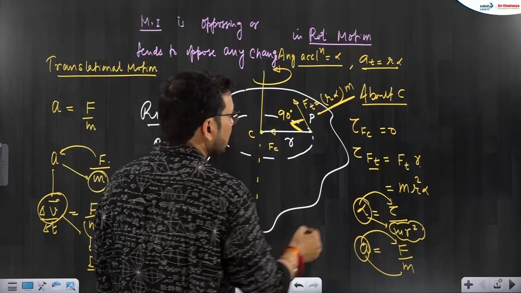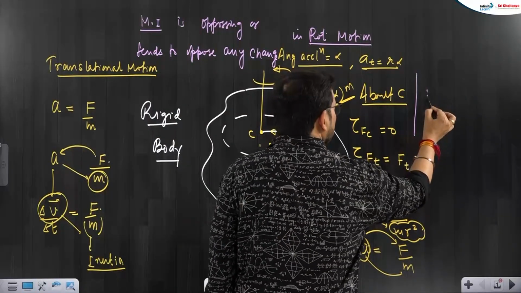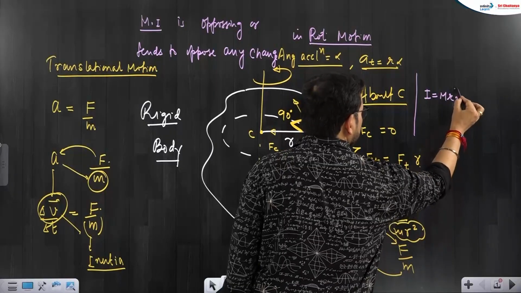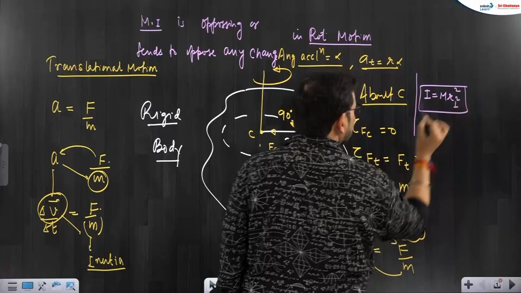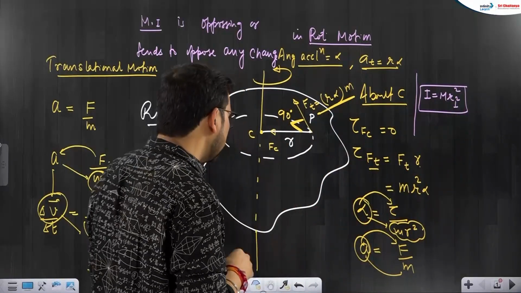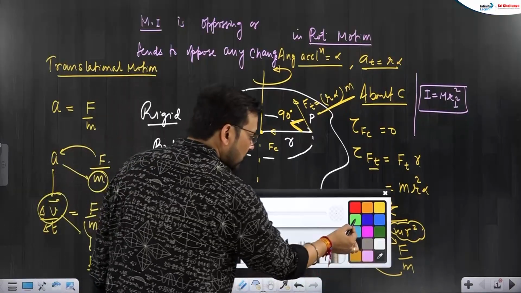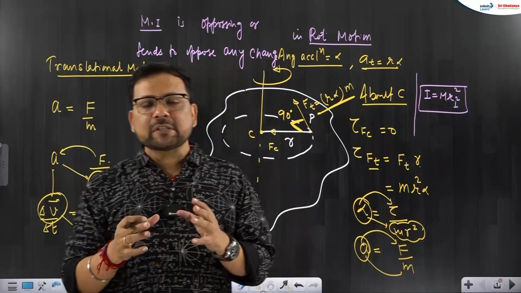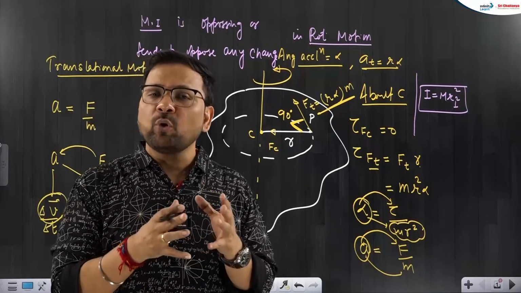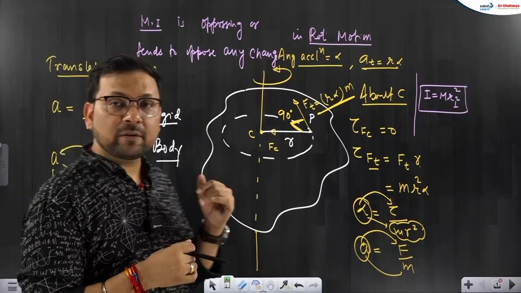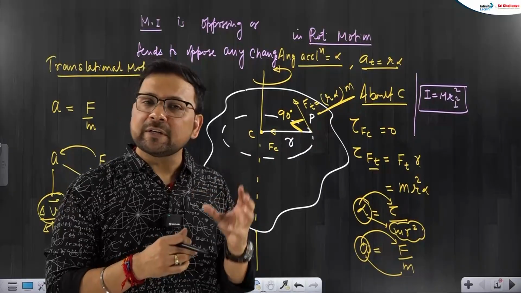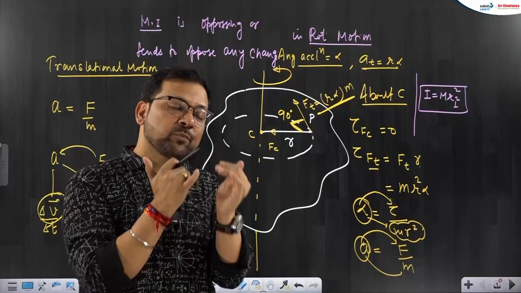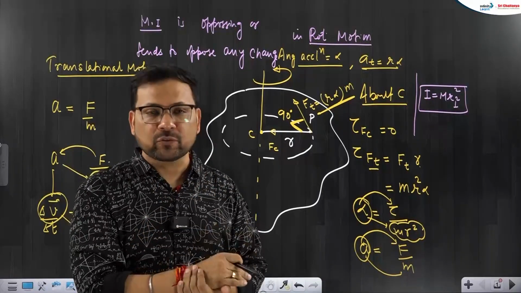And what formula did we get? If you have noticed, we got it equal to m into r perpendicular square. Always keep in mind m into r perpendicular square. Now let's summarize what we have discussed. First point, why moment of inertia? Because if we want to study rotational motion, change in rotation, there is a quantity which opposes the change in rotation, that is called moment of inertia.